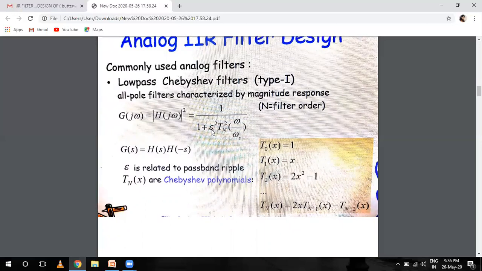And you can see the low pass Chebyshev type 1 all pole filter characterized by this magnitude response: the magnitude squared of H j omega equals 1 upon 1 plus eta squared T n squared of omega upon omega c, where n is the order of the filter. Eta is related to the passband ripple and T n(x) is our Chebyshev polynomial, with n the order. So T0(x) is 1, T1(x) is x, T2(x) is 2x squared minus 1, and so on.